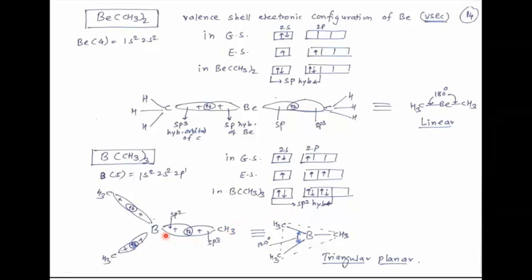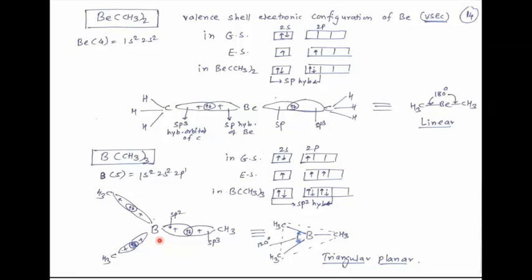So the sp2 hybrid orbital of boron overlaps with the sp3 hybrid orbital of carbon, and there is formation of a sigma bond between boron and the methyl group. This is the first bond. Then, the second bond: again an sp2 hybrid orbital of boron overlaps with the sp3 hybrid orbital of carbon, and there is formation of the second sigma bond. This is the third bond, formed the same way.